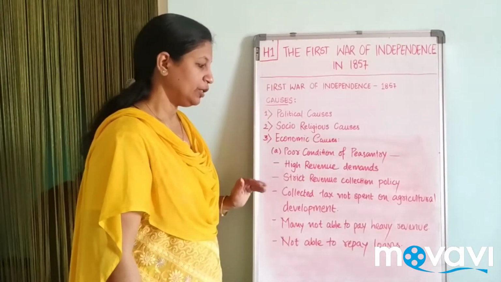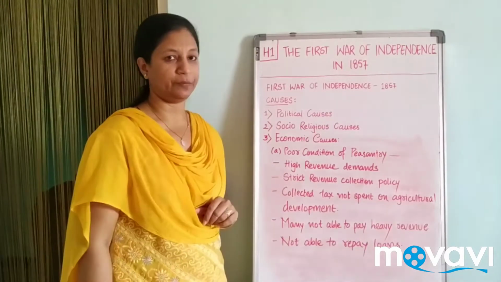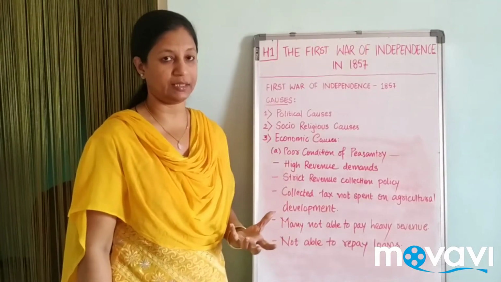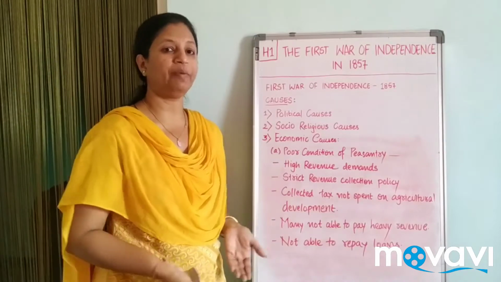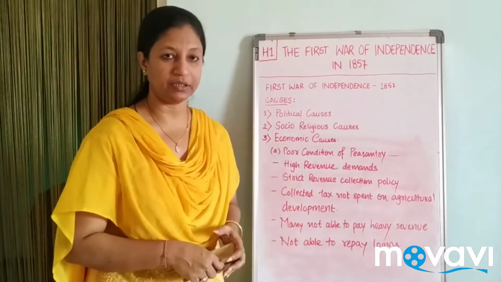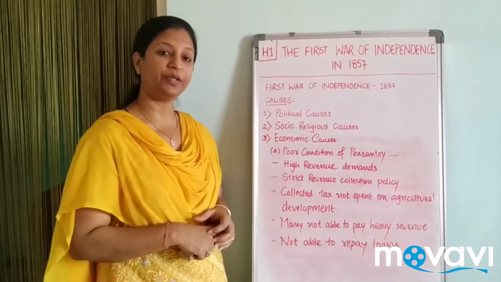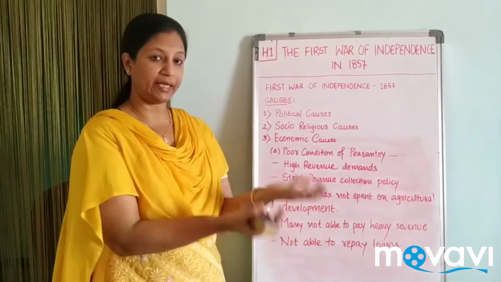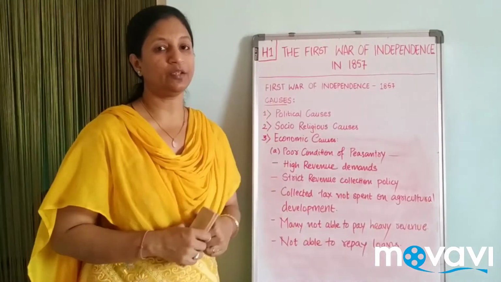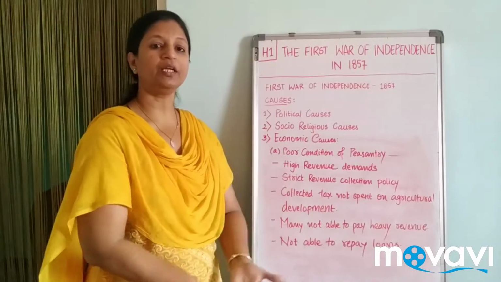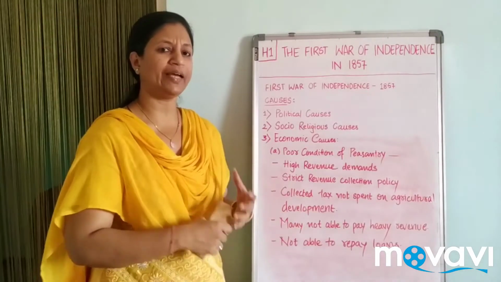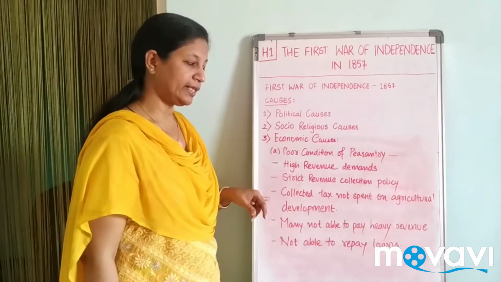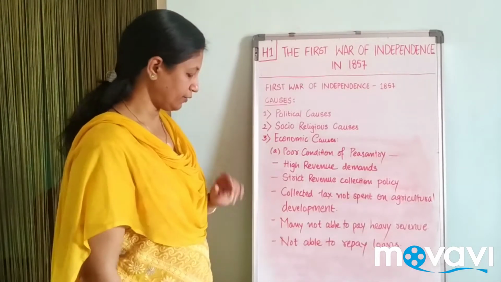Collected taxes not spent for agricultural development. Whenever a tax is collected from a state or any territory, that money has to be spent back by the government or the governors for the development of the area. But here, whatever tax they collected was for their selfish nature. They did not repay it back to society. They did not give any kind of facilities to society. So the collected taxes were not spent for development.